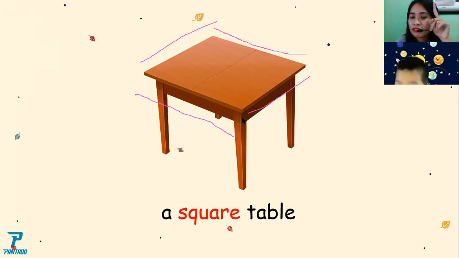Listen to me, if the first side is short, the second side is also short. The third side is short. And the fourth side is also short. Understand? Yes or no? Yes. Okay. That is what I want you to remember if we are talking about a square.